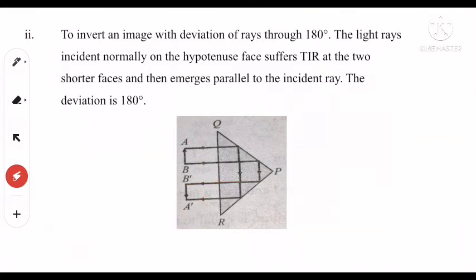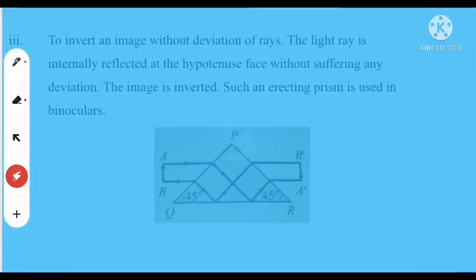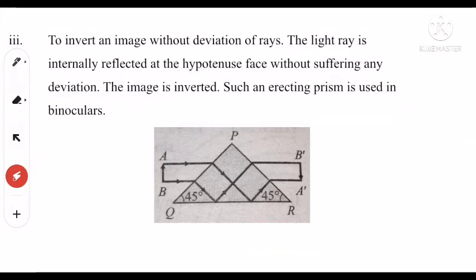Hence A dash B dash is the image we obtained by this prism PQR of the object AB, which suffers deviation by 180 degrees. Another use of this prism is in binoculars. Prism binoculars use such a type of totally reflecting prism.